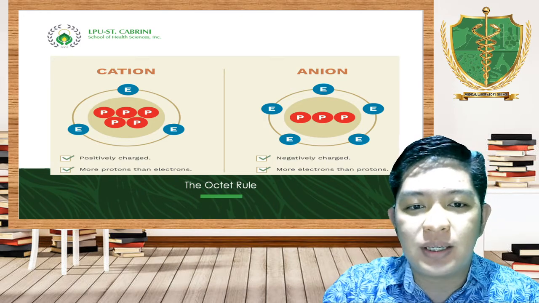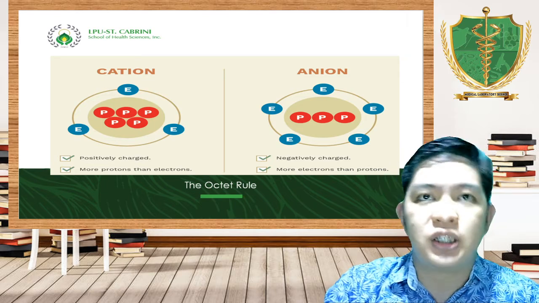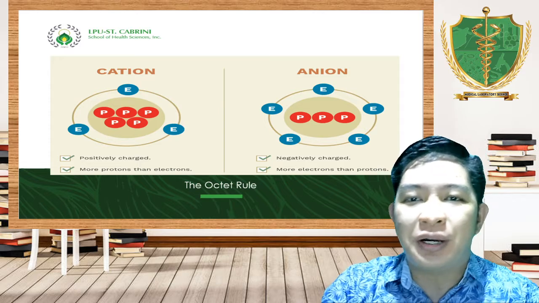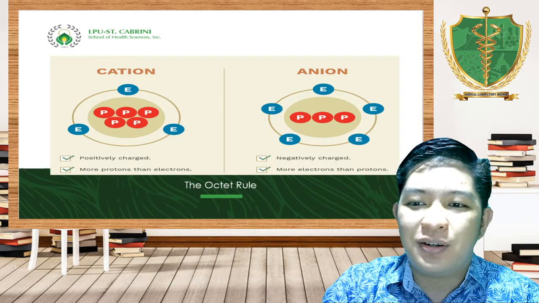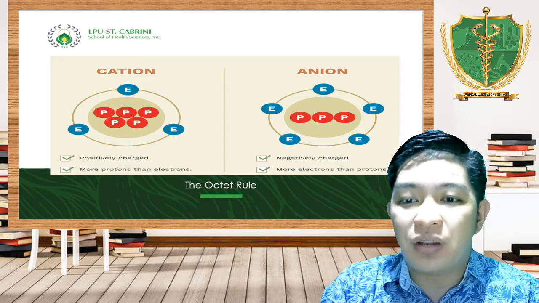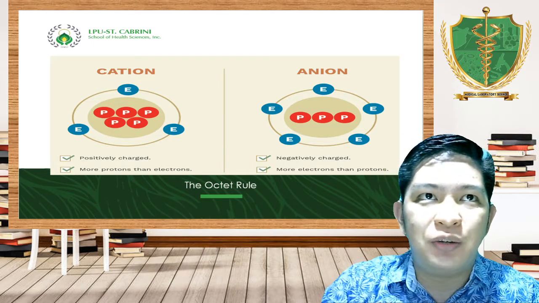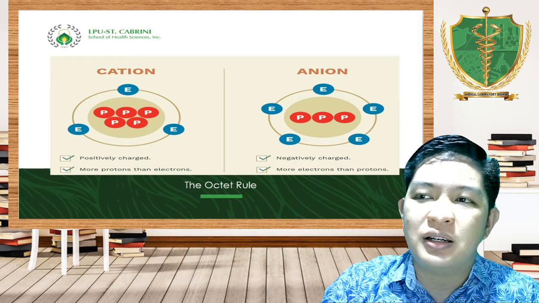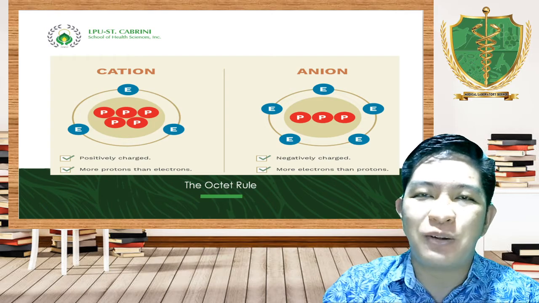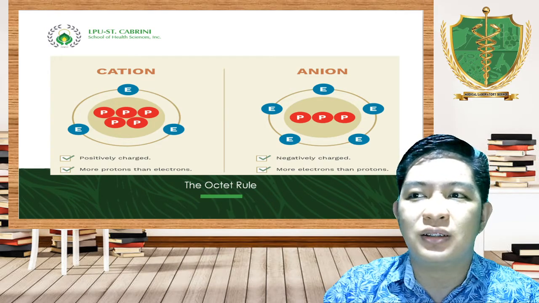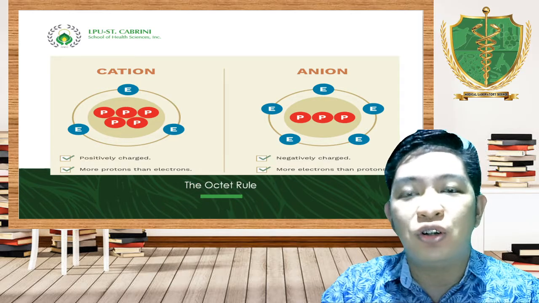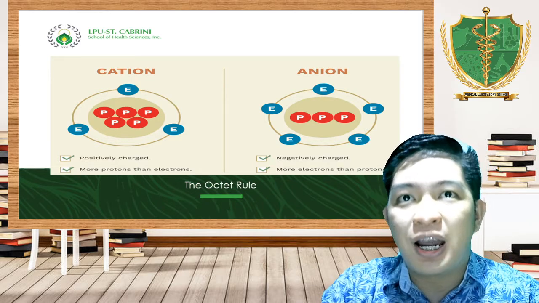Take note, we said that cations are positively charged. In life, if you are positive, you tend to give, you are happy, you are willing to give anything that you can for someone to fulfill their dream. And when you are negative, there's something wrong, there's something missing in your life. If there's something missing, you need something that will fulfill your loss, that will fulfill your happiness.